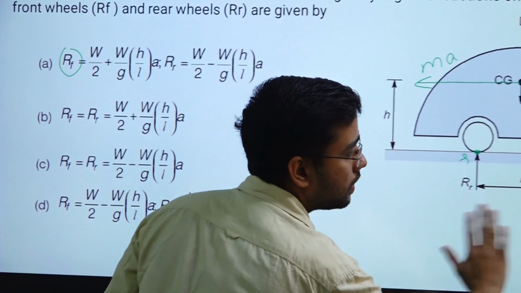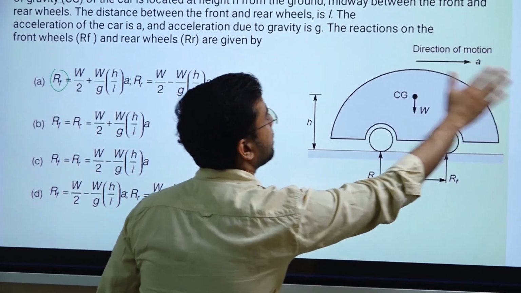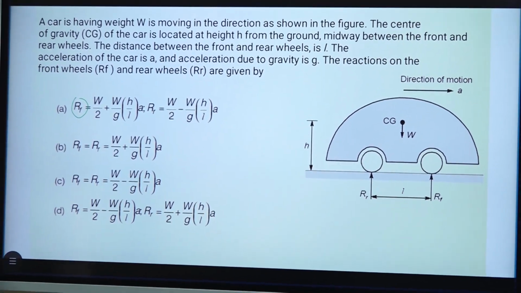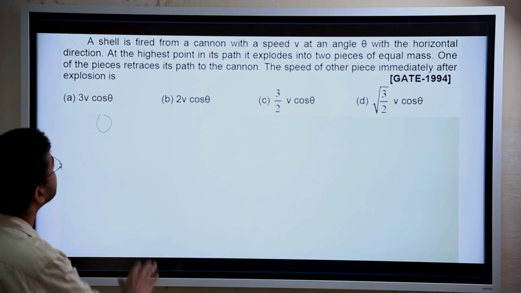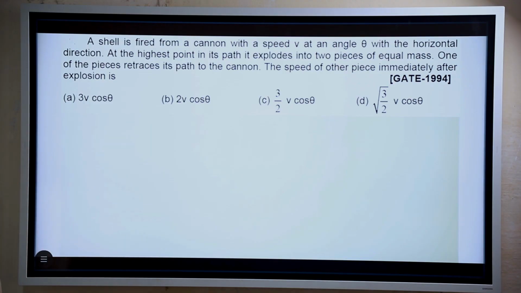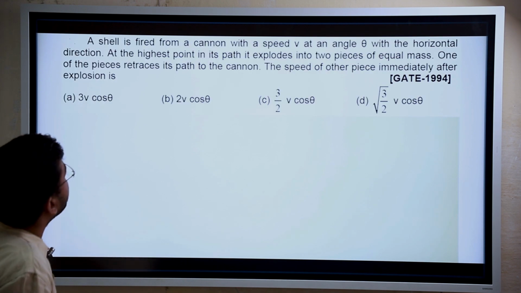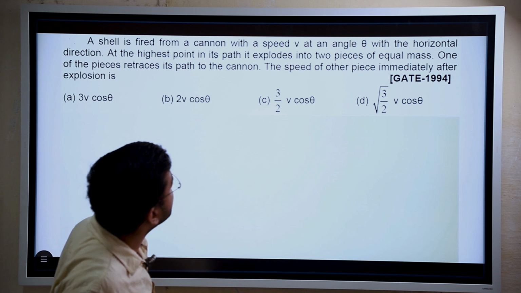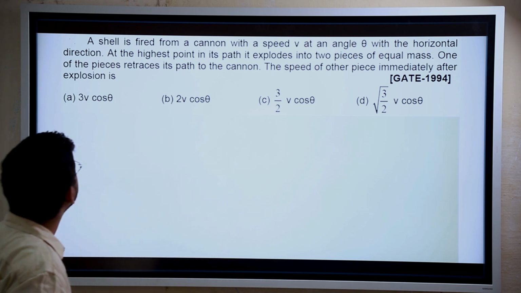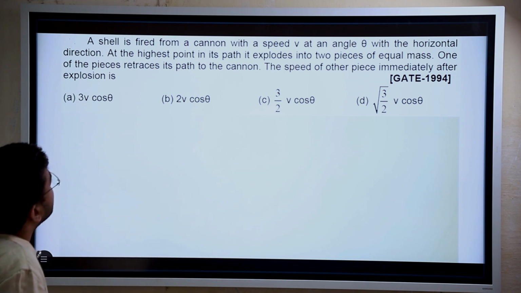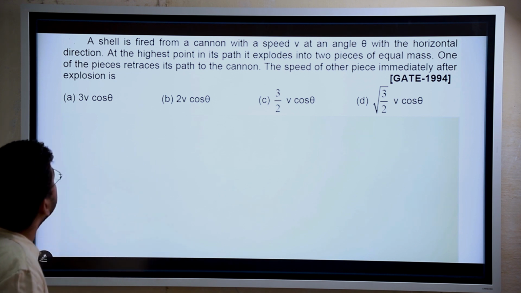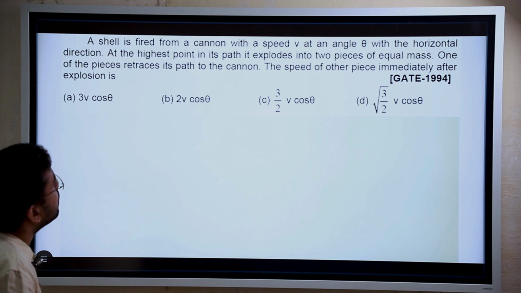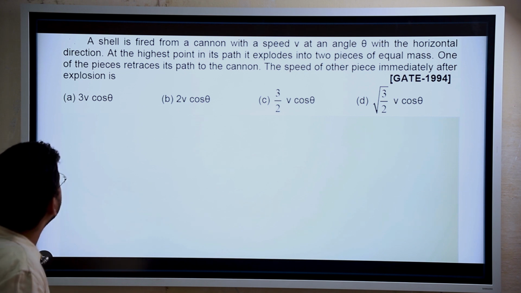Now let us move to the last question of the lecture. It is not actually last, I think it is second last. Yeah, it is last. A shell is fired from a cannon with a speed of v at an angle of theta with the horizontal direction. At the highest point in its path, it explodes into two pieces of equal masses. One of the pieces retraces its path to the cannon. The speed of the other piece immediately after explosion is?